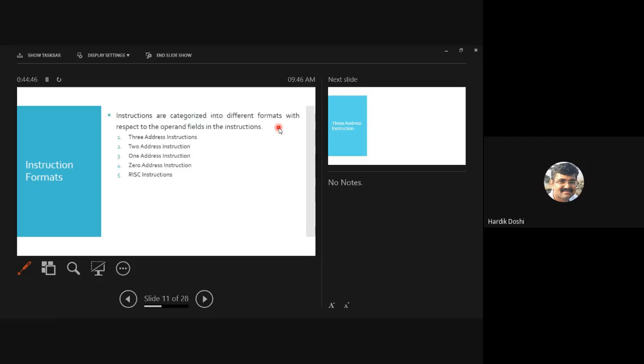Then we actually have 5 types of instruction formats. Instruction formats are of 5 types. The first is 3 address instruction, then 2 address instruction, then 1 address instruction, then 0 address instruction, and lastly we have the RISC instruction.